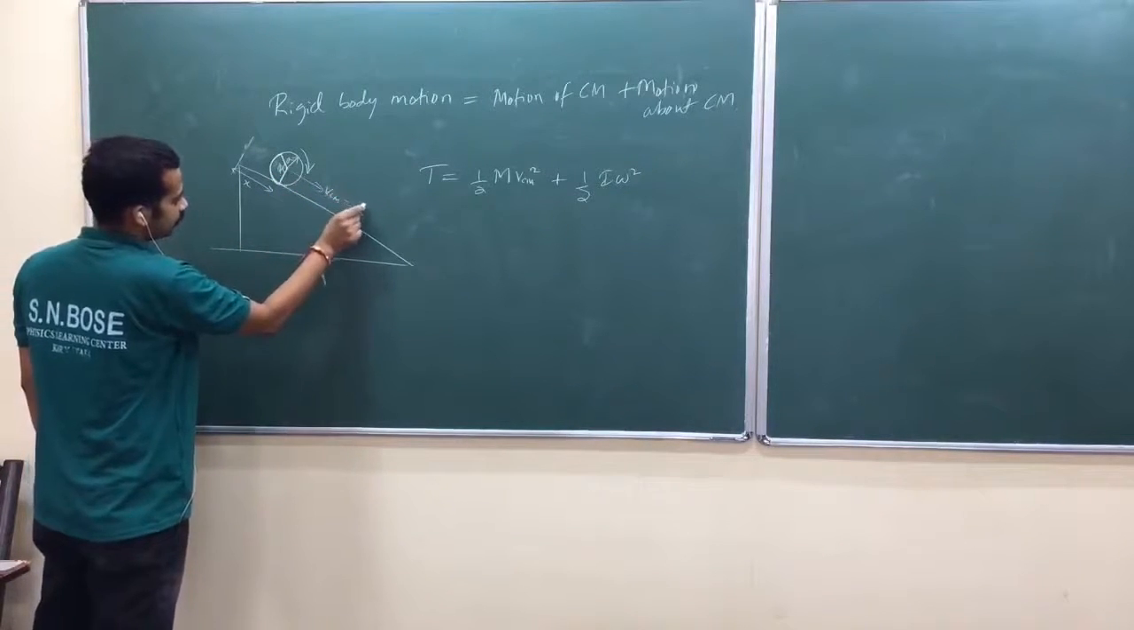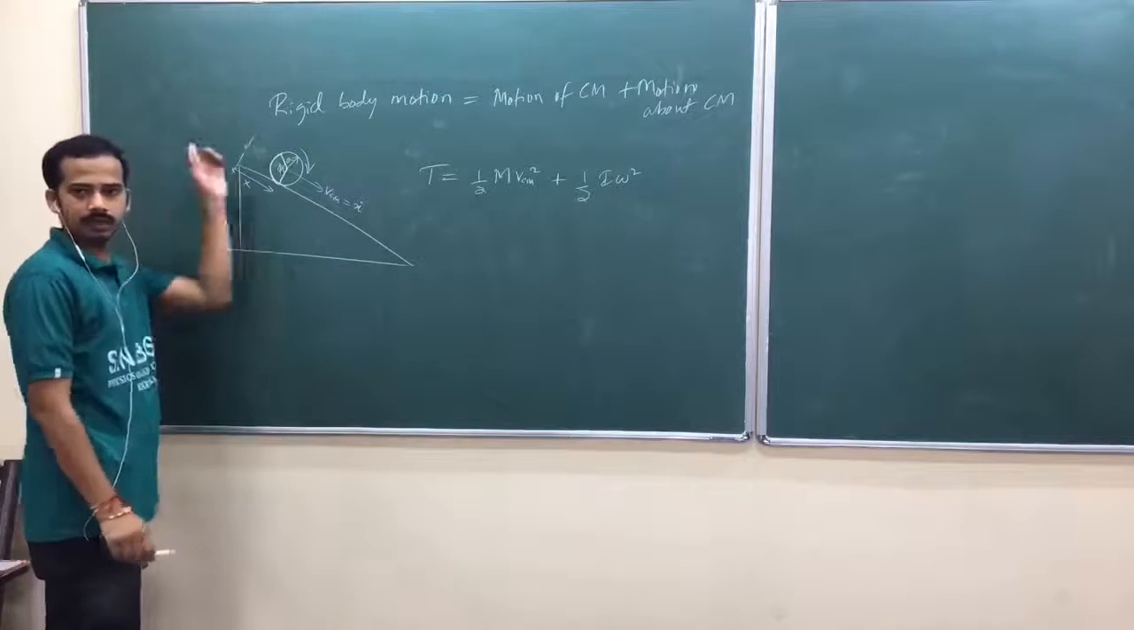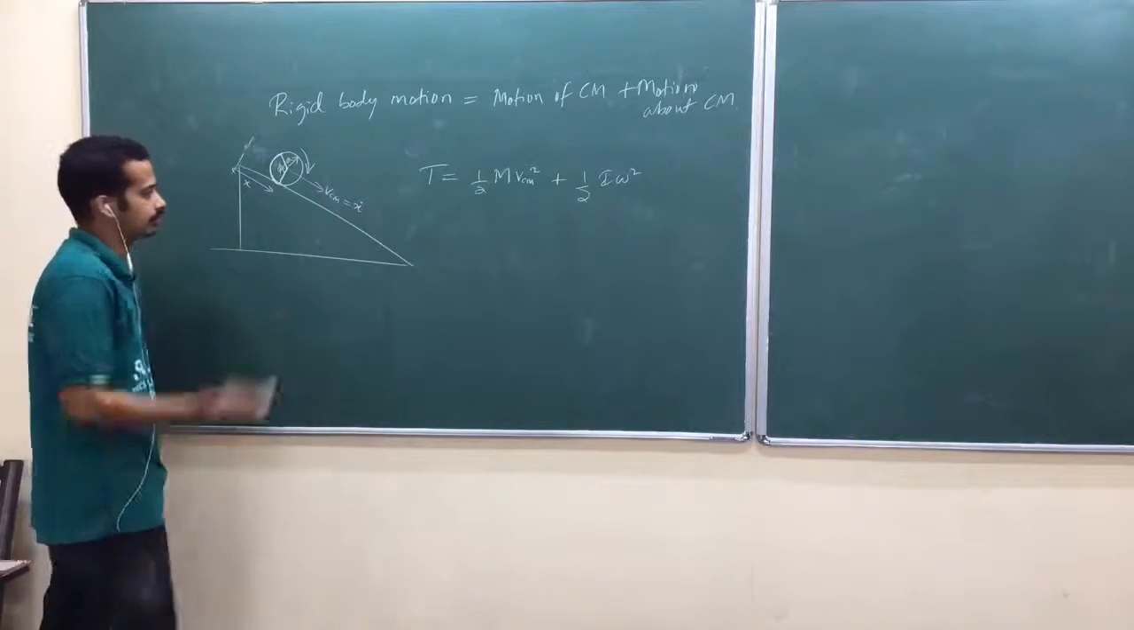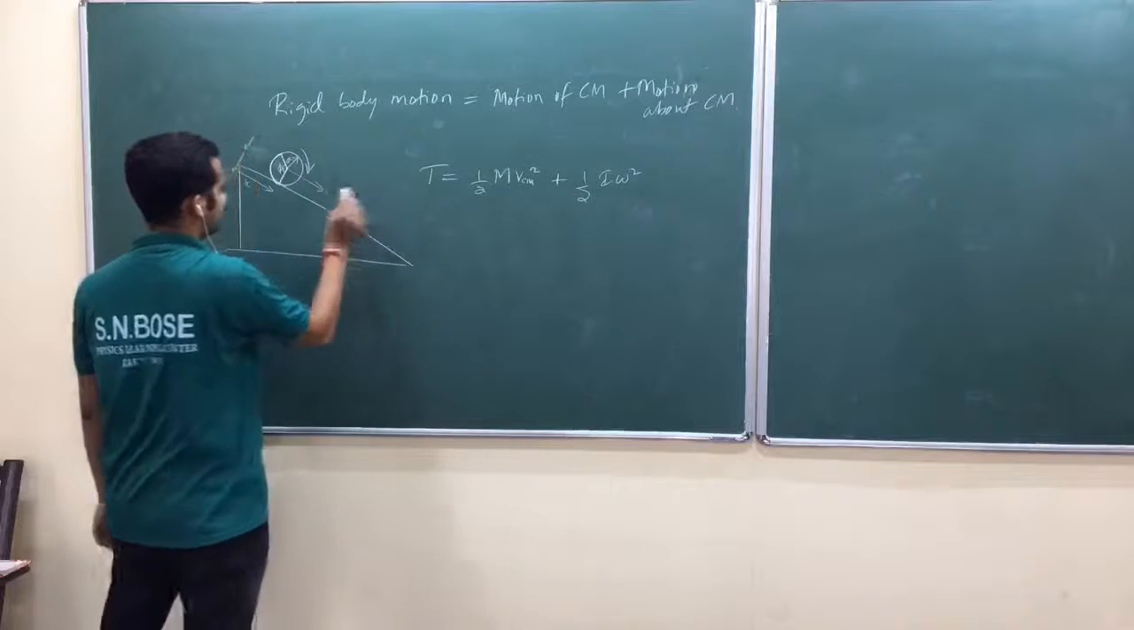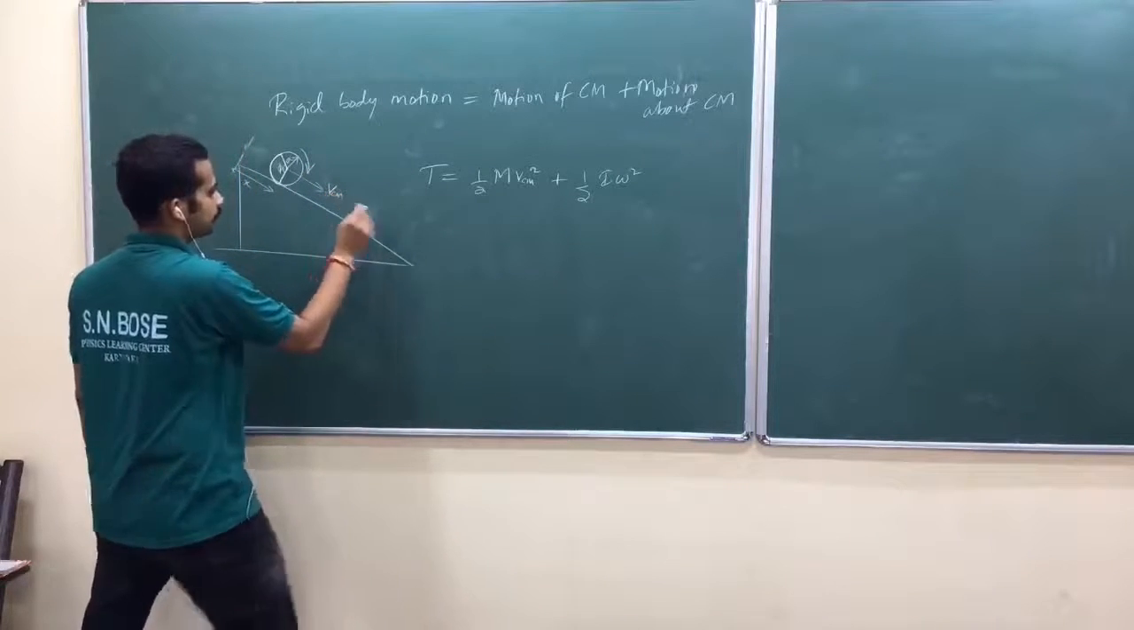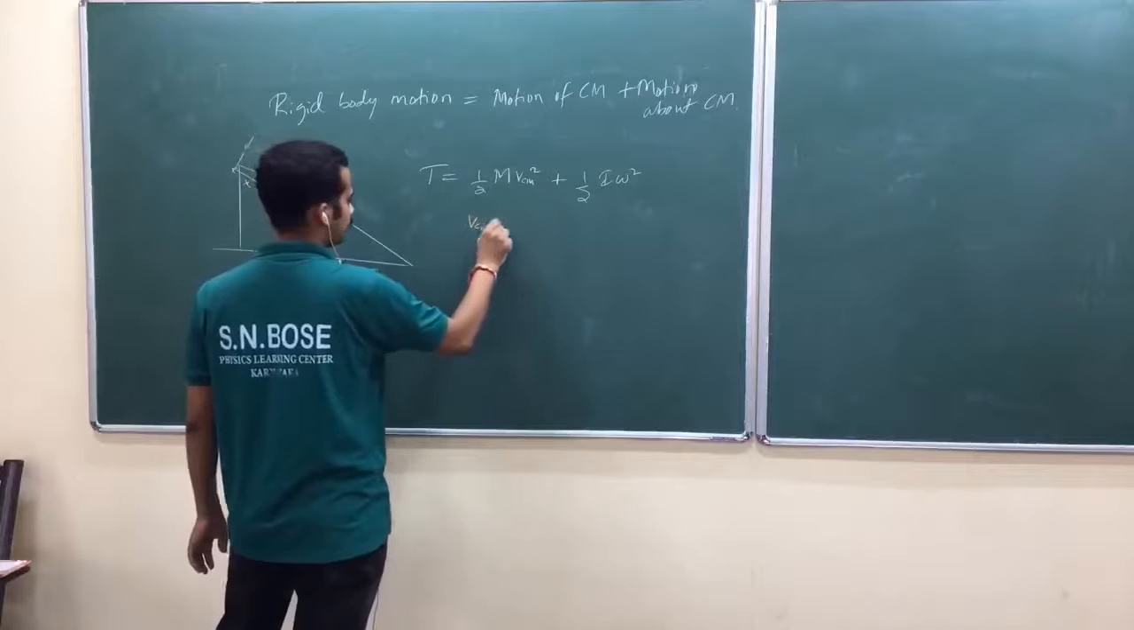X dot squared. X dot, am I right? X dot is the velocity of center of mass. Is that okay? Let me write it here. Velocity of center of mass, that's equal to x dot.